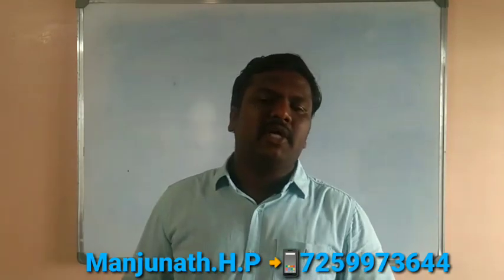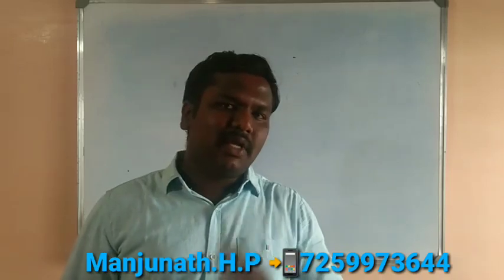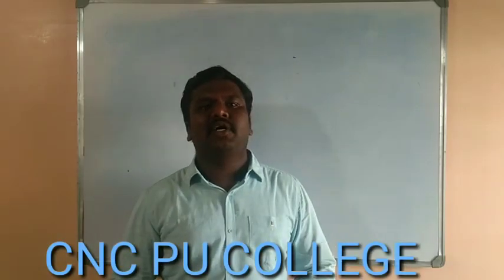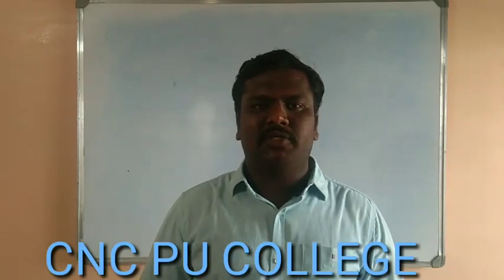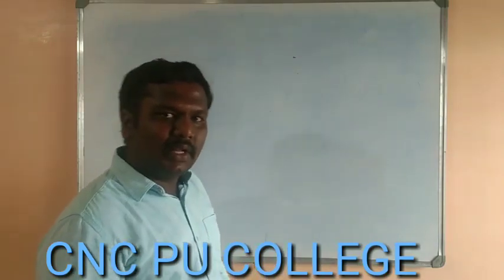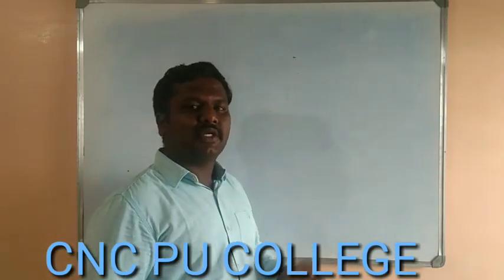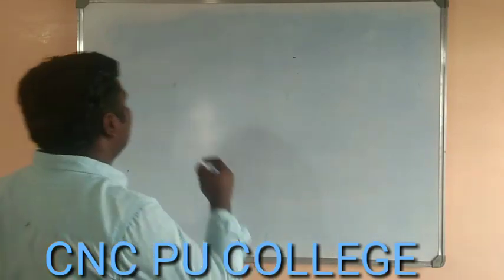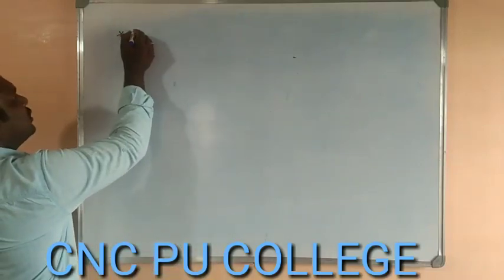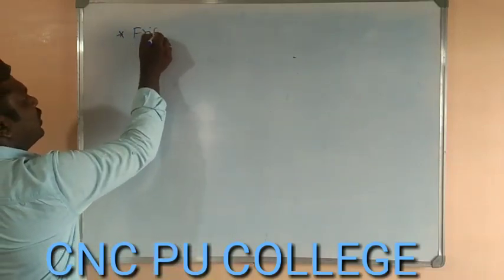So the method of charging a body is called electrification. So we have three kinds. The first one is charging by the method of friction, charging by the method of conduction, charging by the method of induction. So let us today learn these methods of charging a body in detail. So the first one, that is charging by the method of friction.